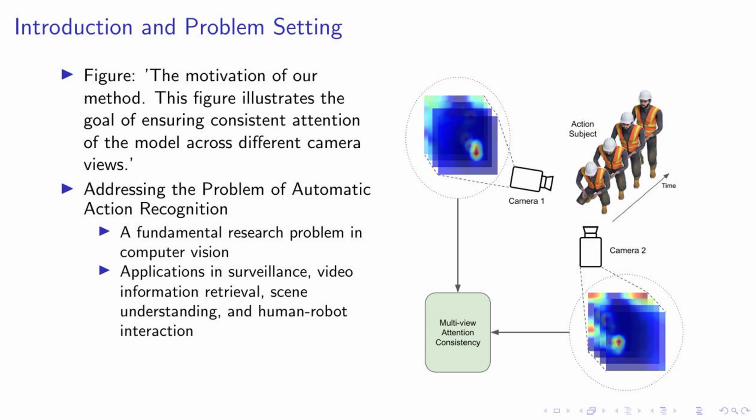In this slide, we delve into the motivation behind our method. As you can see in the figure, our goal is to ensure that the model's attention remains consistent across different camera views. This is crucial for our work in the field of automatic action recognition, a fundamental research problem in computer vision. This problem has wide-ranging applications, from surveillance and video information retrieval to scene understanding and human-robot interaction. By ensuring consistent attention, we aim to improve the robustness and accuracy of our model, particularly when the view of the video changes. This approach is inspired by the natural visual perception of humans, which remains consistent despite changes in